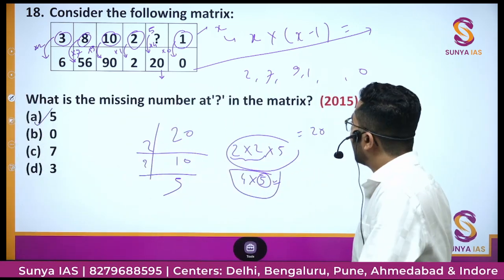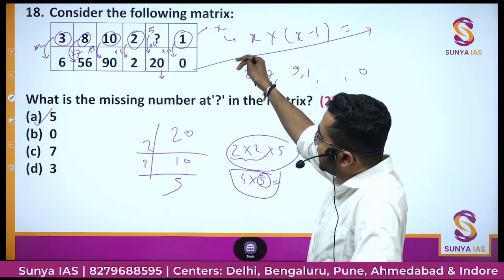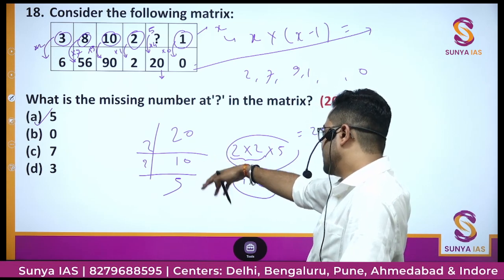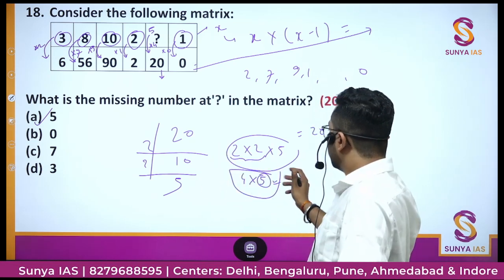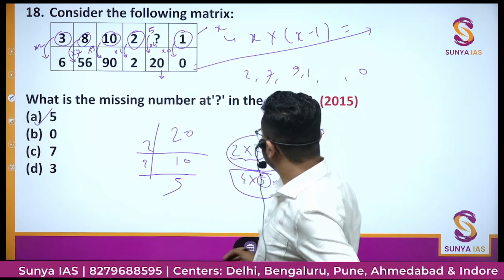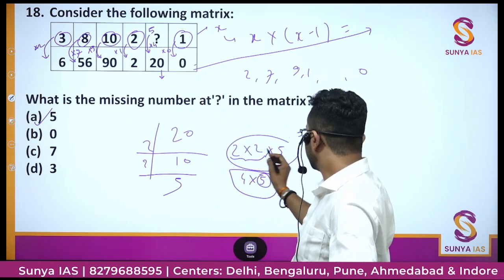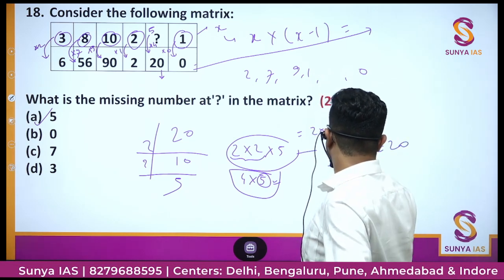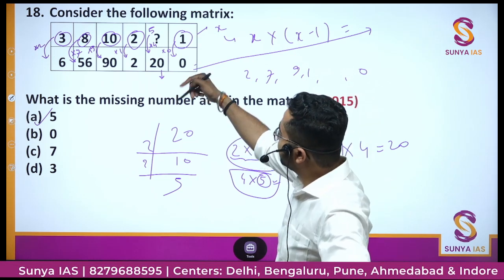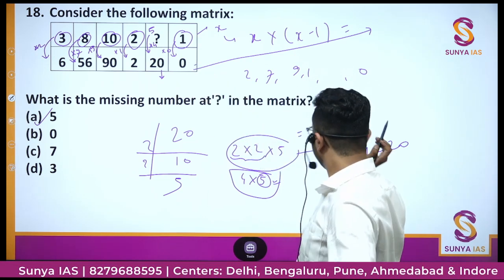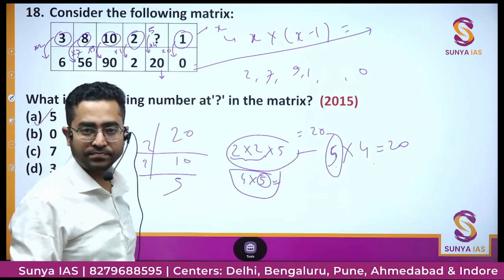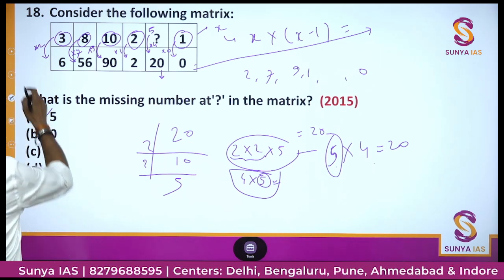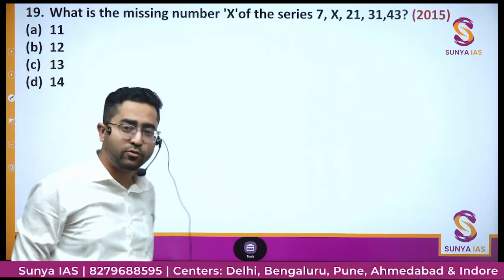Did you get it? What do we need to find out? We need to find the number such that, when we subtract one and multiply the two, we get this number. So we did the factorization of 20. We found 2 into 2 into 5, but we are multiplying only two numbers. So let's say we took the group 2 into 2, that is 4. That 4, yeah, 5 into 4 is a factor pair of 20. So if the number in the first row is 5, then one number less than this number is 4, and if you multiply 5 into 4, we get the answer as 20. Fine. We'll move on to the next question.